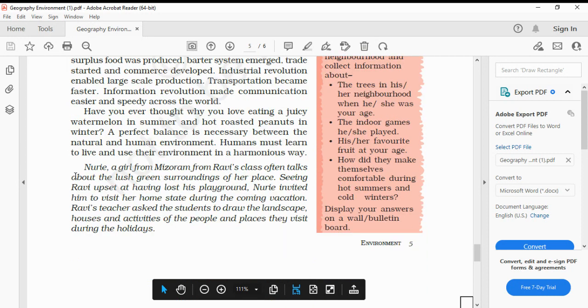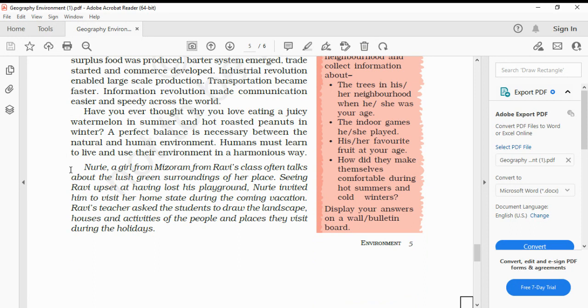Now, this is a short story given. Nuri, a girl from Mizoram in Ravi's class, often talks about the lush green surroundings of her place. Seeing Ravi upset at having lost his playground, Nuri invited him to visit her homestead during the coming vacations. Ravi's teacher asked the students to draw the landscape, houses, and activities of the people and places they visit during holidays.